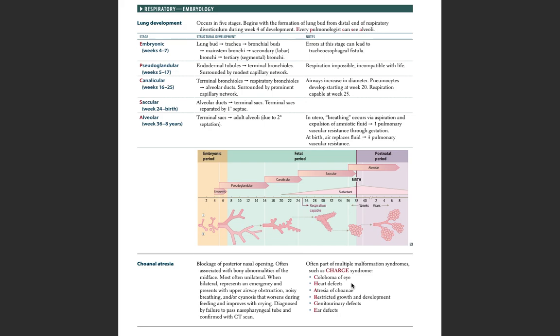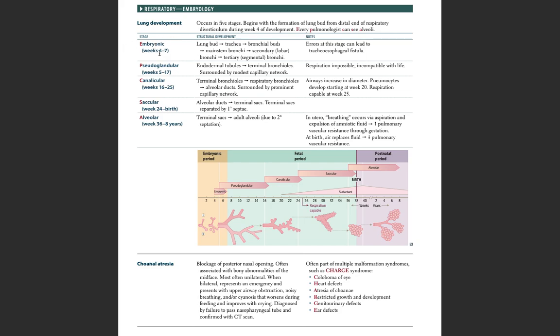Respiratory embryology. Lung development occurs in 5 stages. It begins with the formation of the lung bud from the distal end of the respiratory diverticulum during week 4 of development. The mnemonic to remember the stages of lung development is "Every Pulmonologist Can See Alveoli". So E for embryonic, P for pseudoglandular, C for canalicular, S for saccular, and A for alveolar. So let us see the stages.